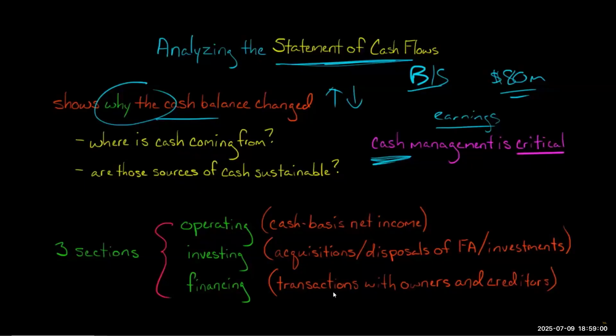Probably not. So we've got three sections of our statement of cash flow. So we've got the operating section, we've got the investing section, we've got financing. So all the cash flows are going to be grouped either as operating cash flow, investing cash flow, or financing cash flow. I like to think about operating cash flow as basically the company's cash basis net income. And when you use the indirect method, which is what most companies use to prepare the statement of cash flows, you actually start with the company's net income from its income statement, and then you make some adjustments to it to get to basically cash basis income.